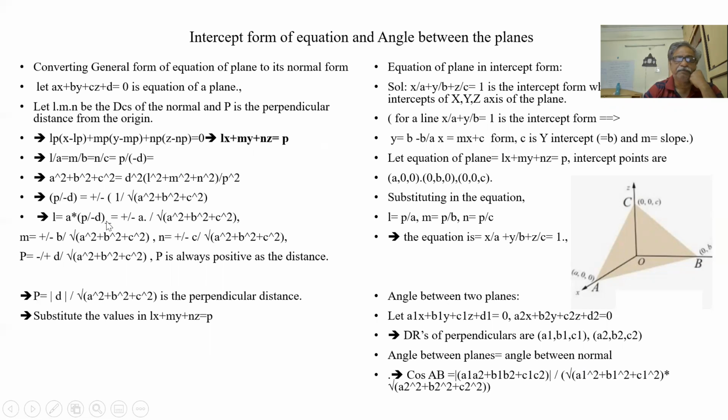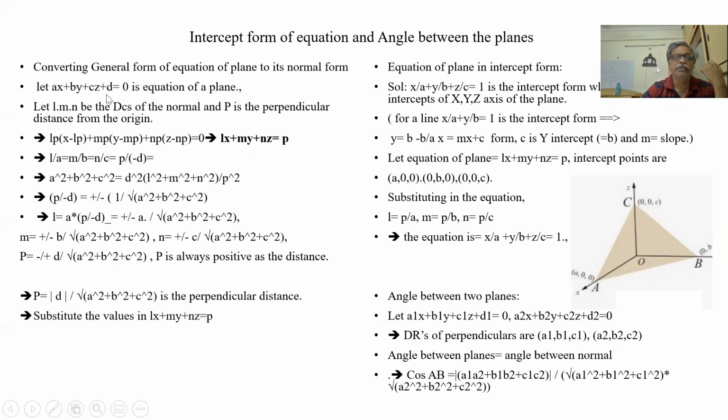You see here, P by minus D is equal to L by A. So A gets cancelled, 1 by this. When D goes here, D by this. So this becomes minus or plus D by square root of A square plus B square plus C square. So this is the shortest distance. P, the shortest distance, is D by square root of A square plus B square plus C square.